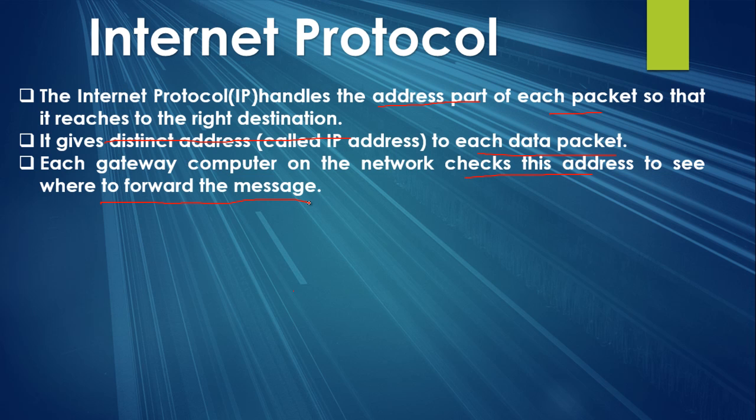Each router checks the destination address of the packet and checks which path is most suitable, and according to that it sends the packet to the next router. Obviously, only if the destination address is present in the packet can the router recognize where to deliver it.